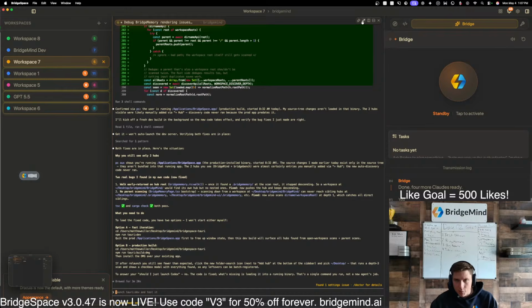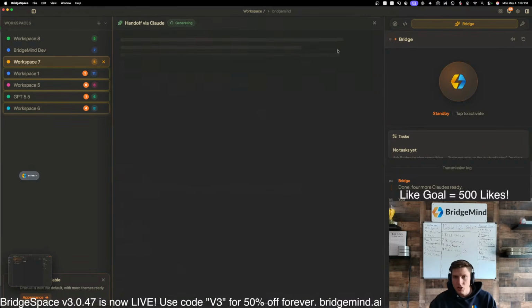Let's generate a handoff prompt. So we're gonna go here and we're gonna click generate handoff. So this is another feature of BridgeSpace. And what you're able to do here is you're able to take the entire context of a conversation that you're having with Claude Code, and you're able to then pass it into a new terminal. So we're gonna generate a handoff, and then we're gonna pass that handoff into Codex because, yeah, Claude Opus 4.7,